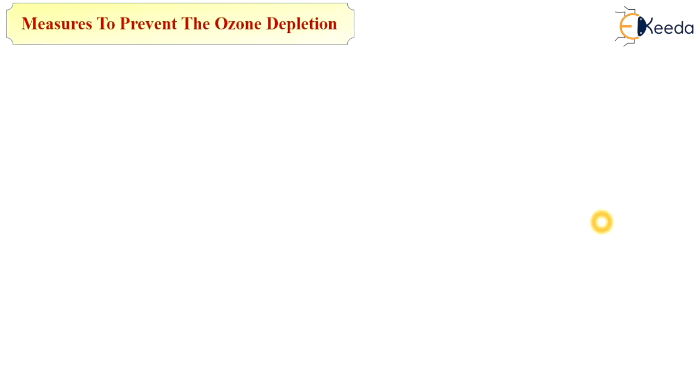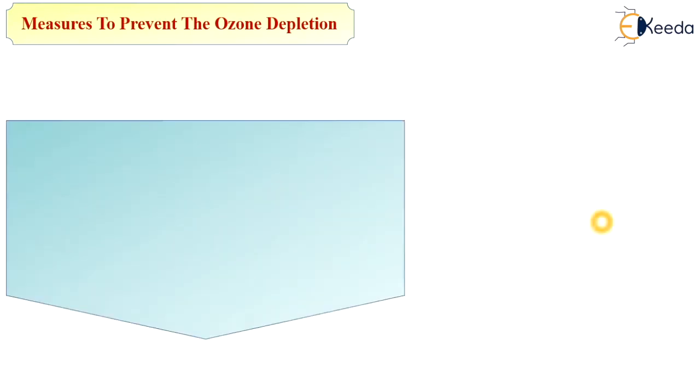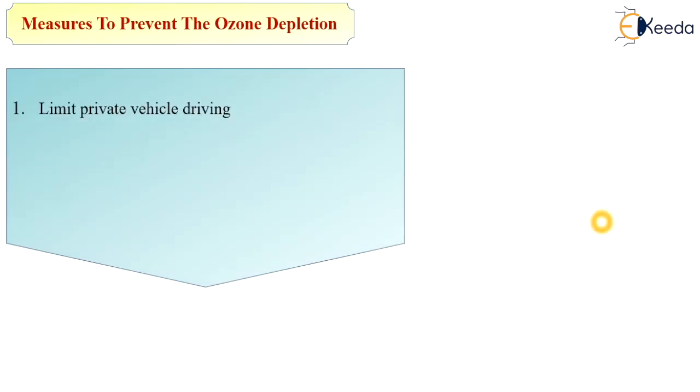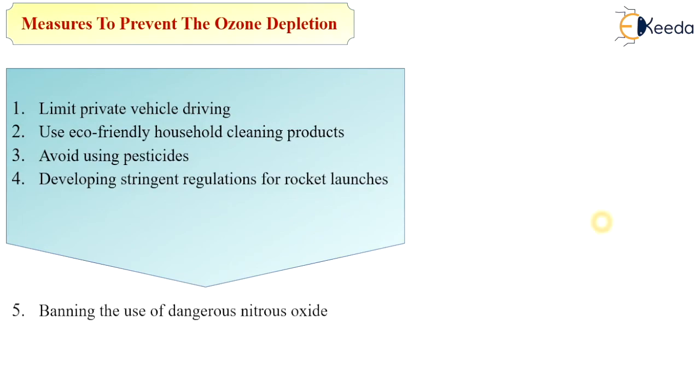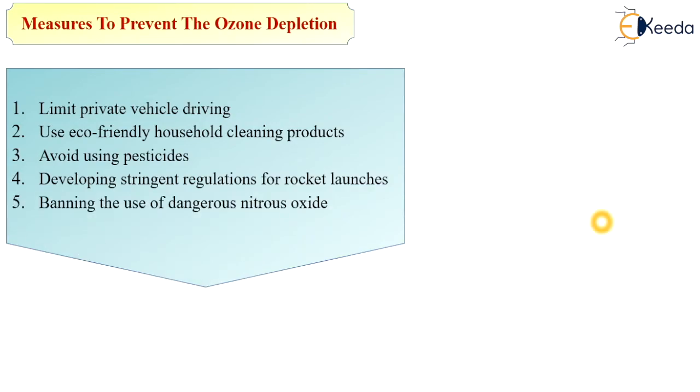So how can we take measures to prevent ozone depletion? Limit private vehicle driving. Use eco-friendly household cleaning products. Avoid using pesticides. Develop stringent regulations for rocket launches and ban the use of dangerous nitrous oxides.